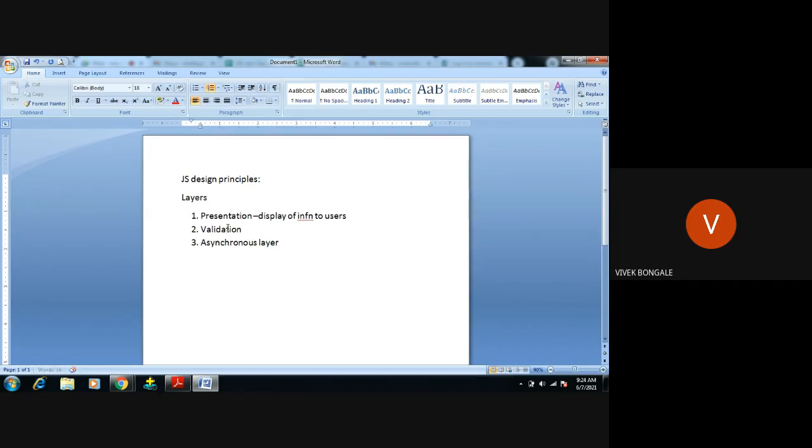Next, the validation layer. By the name presentation, we can say that it is presenting, showcasing to the users. Validation means what? Checking, right? Whether the content the user is writing, what the user is putting in that web page, all the content is proper or not. To validate, right?